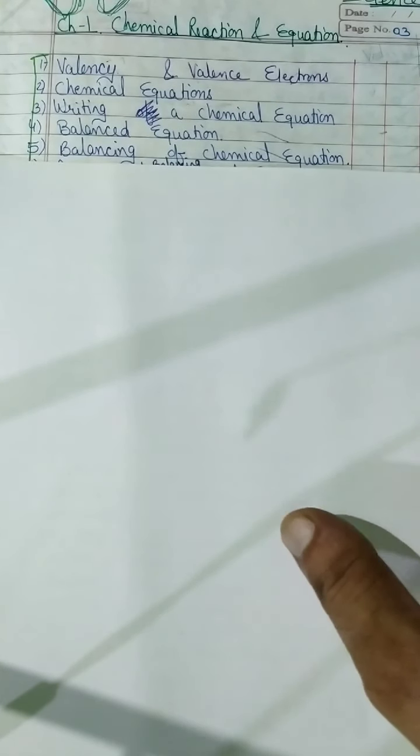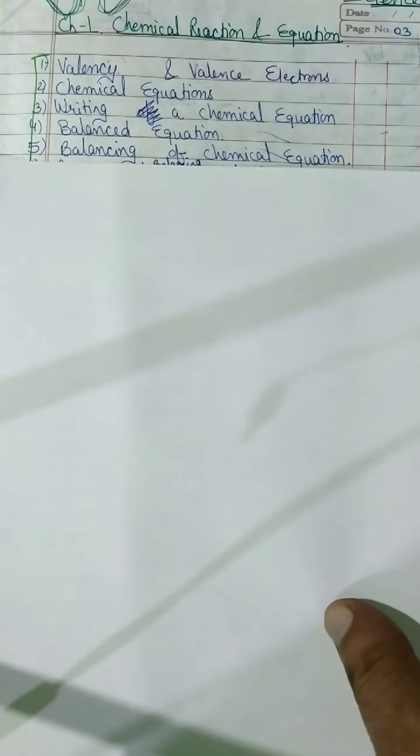Now the next point is balancing of the chemical equation. Well, this point defines the process of balancing of the chemical equations. In my next videos, in this point we will know what the balancing process is and what the system is, how we are going to balance the chemical equation, right? Next comes reason of balancing chemical equation. Well, yeah, of course, this is a good question, why we need to balance a chemical equation. We should know the reason.